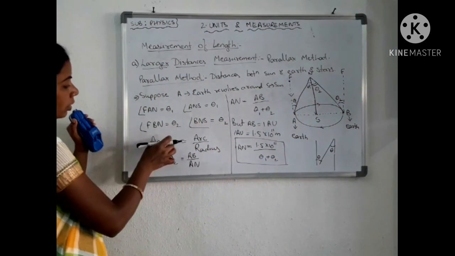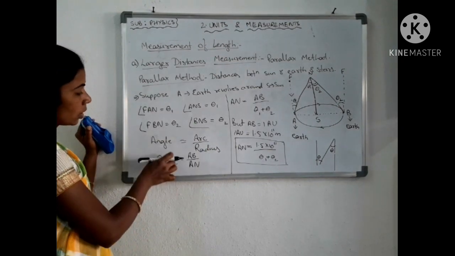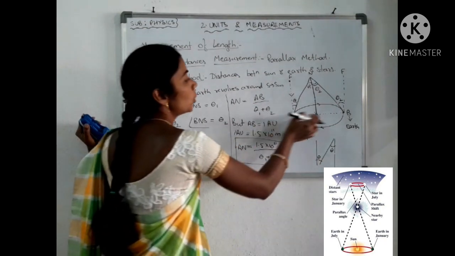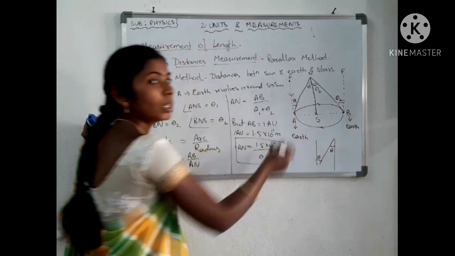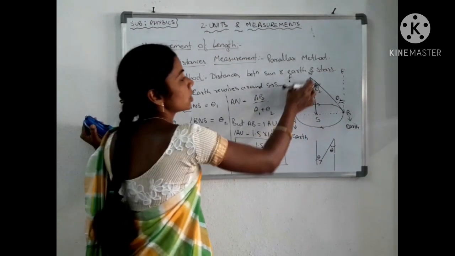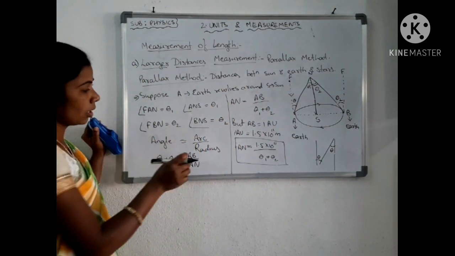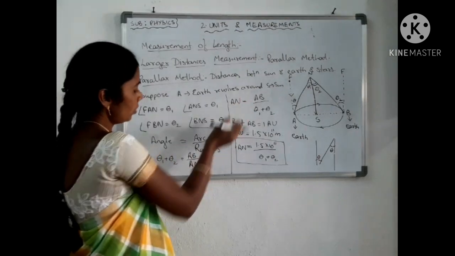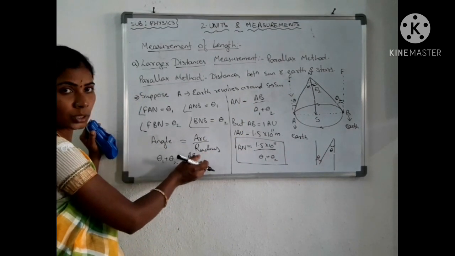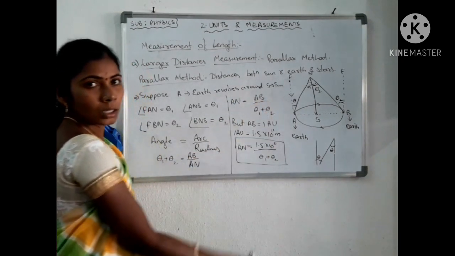Okay, so what is the angle? Angle is equal to arc by radius. So sum of the two angles is theta 1 plus theta 2. Arc is nothing but the total diameter of the elliptical orbit. So AB by AN. So that is the radius of the total circle, that means the distance between the sun and the earth. Okay, so that is AN. Then if you bring this AN to this side it becomes theta 1 and theta 2 comes to this side. AN is equal to AB by theta 1 plus theta 2.